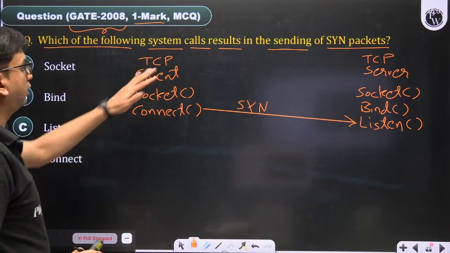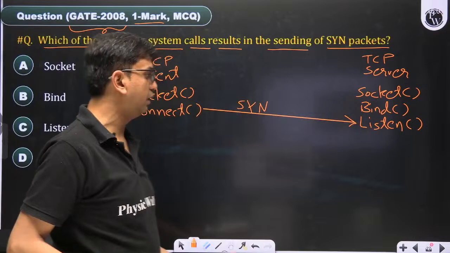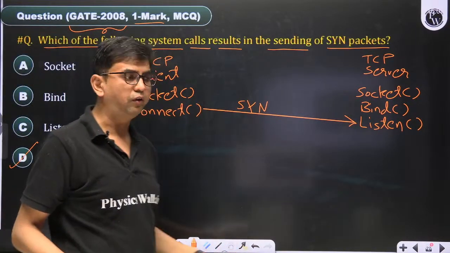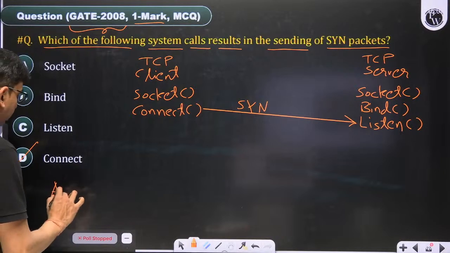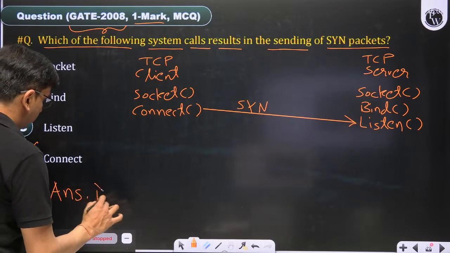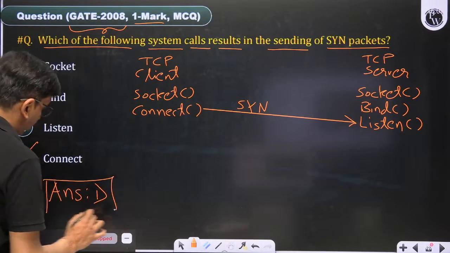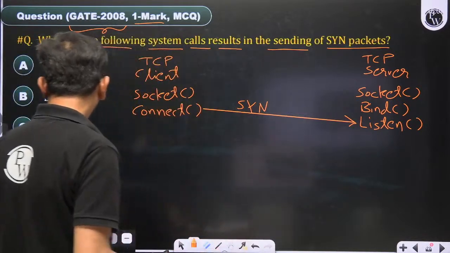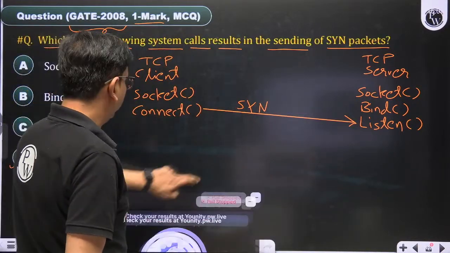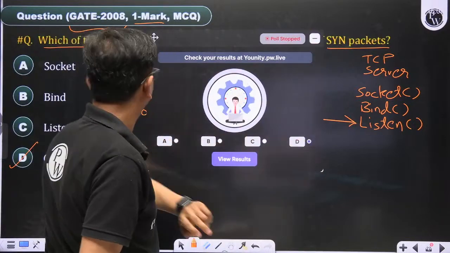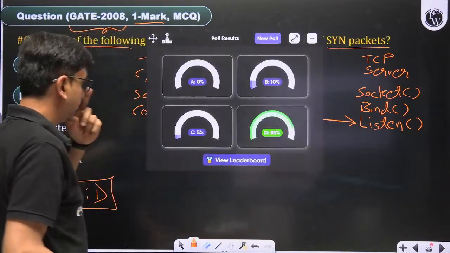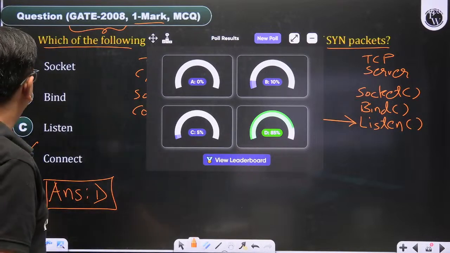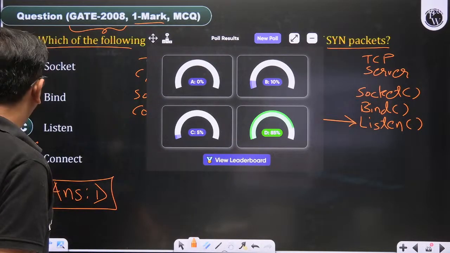So it is asking which of the following system calls results in the sending of the SYN packet? It is connect. Connect is always executed by the client only. The correct answer of this question is D. The SYN packet is sent by the client. Very easy question, 1 mark question. Connect. 85% of people have given the answer D, 10% have given the answer B, and 5% the answer C.